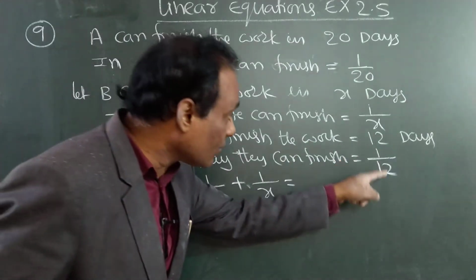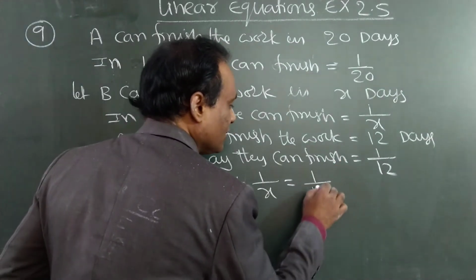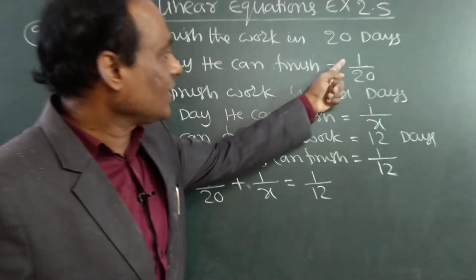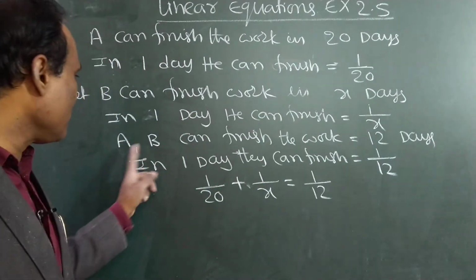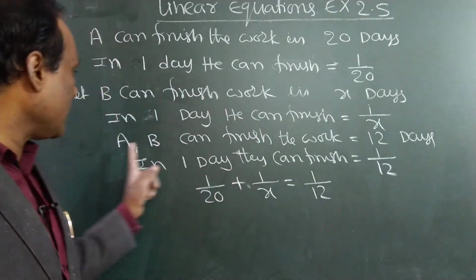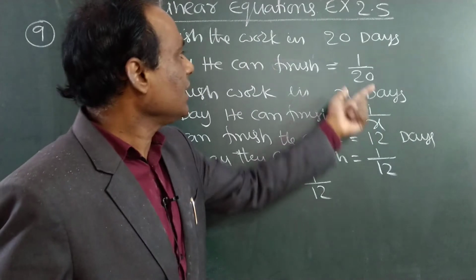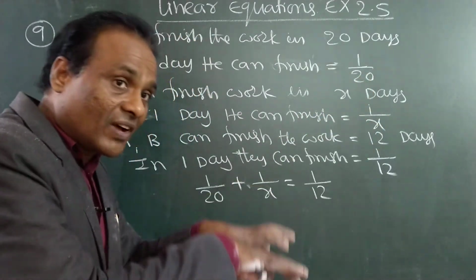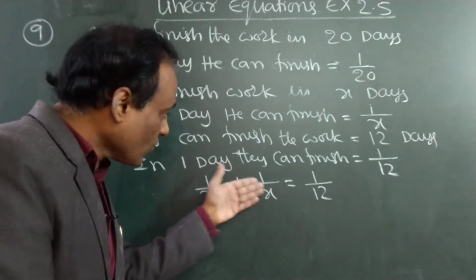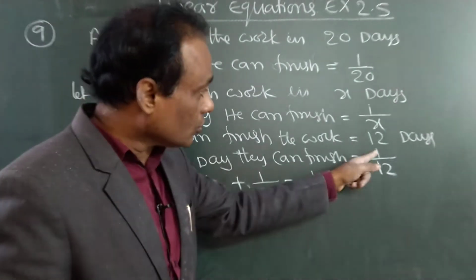Both can complete 1 by 12. It is given. That means this plus this should equal this. Because what is this? A and B. In 1 day, A and B together can complete 1 by 12. A separately 1 by 20, B separately 1 by x. If both are working, this work and this work should be added to get this.